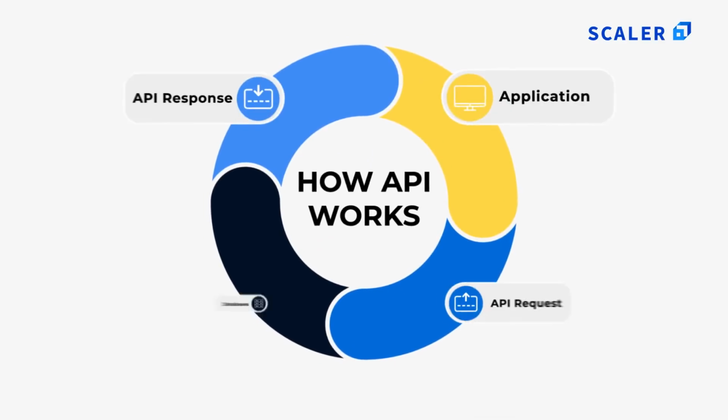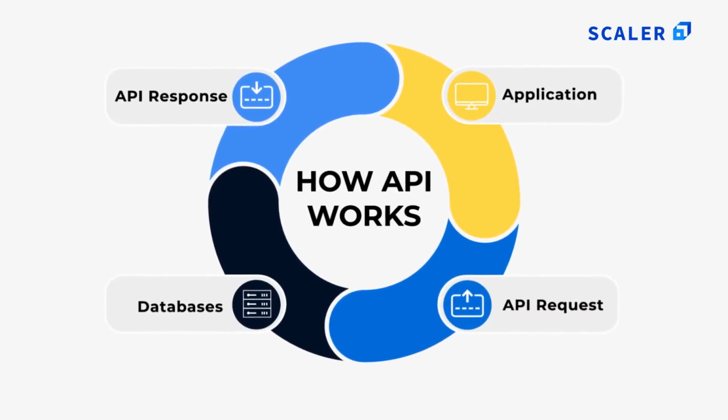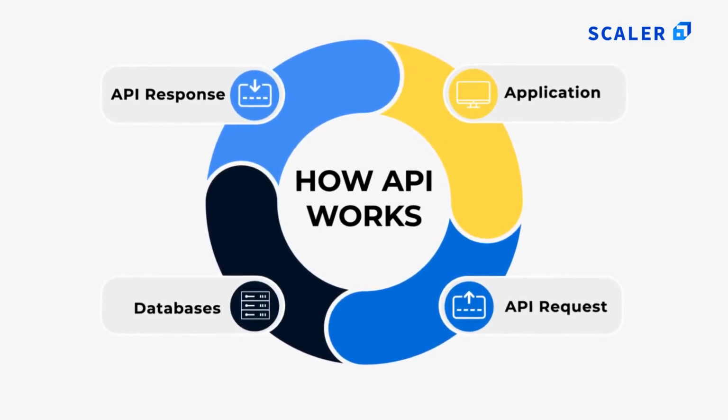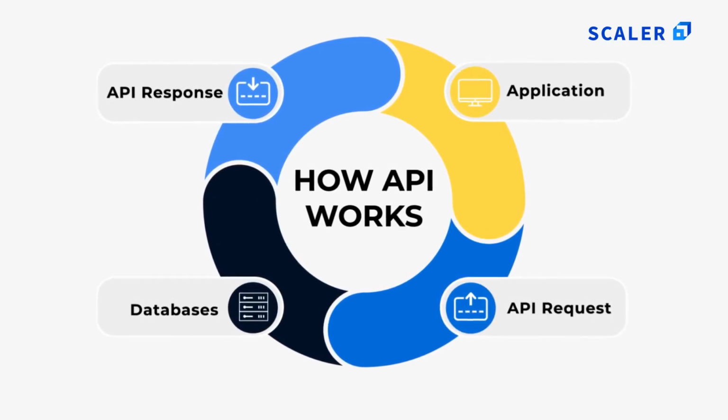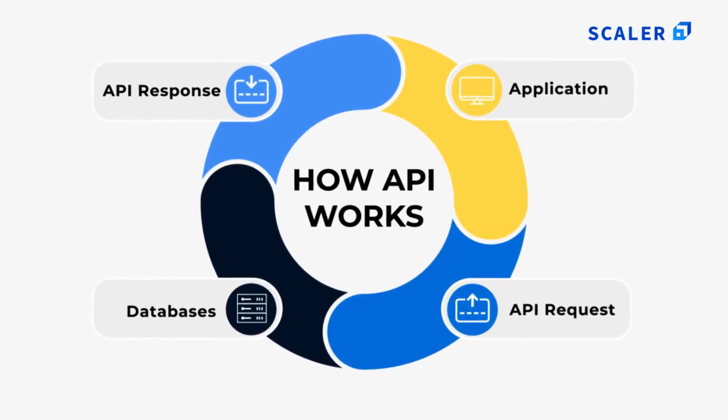An API is a set of rules that define how applications or devices can connect to and communicate with one another. A REST API is an API that conforms to the design principles of the REST, or representational state transfer, architectural style. Thus, REST APIs allow for interaction with RESTful web services.